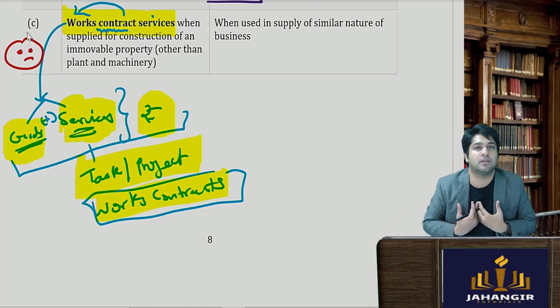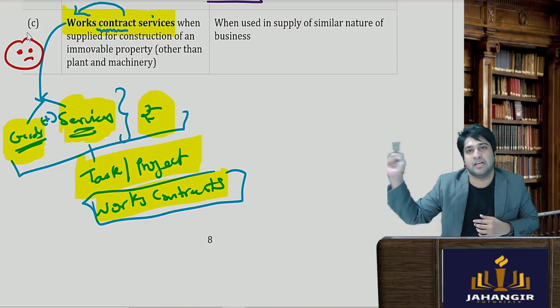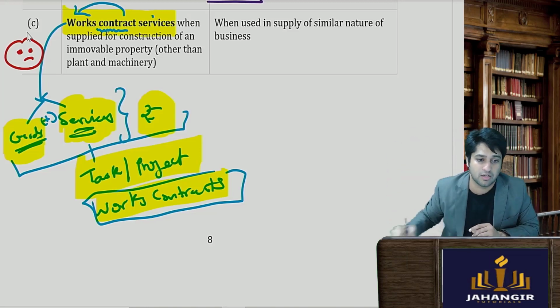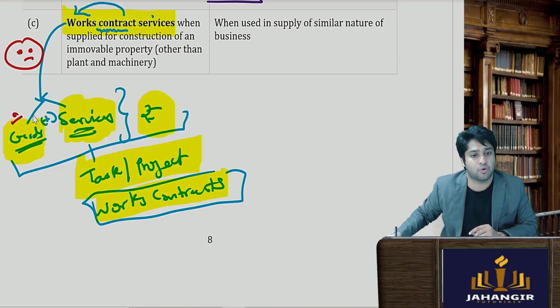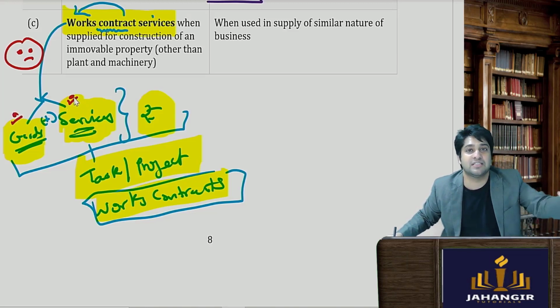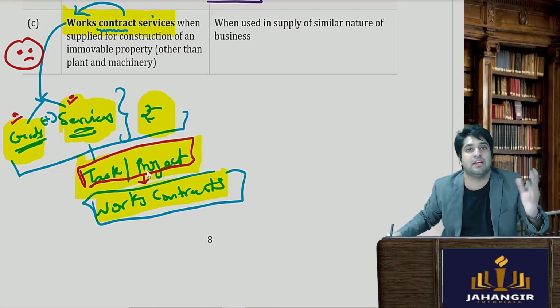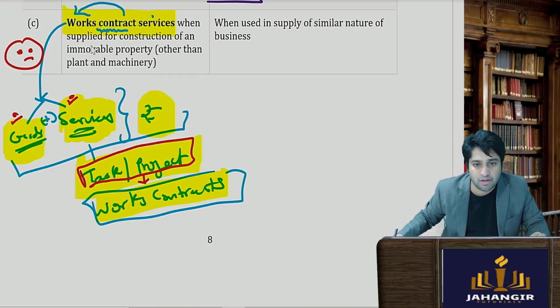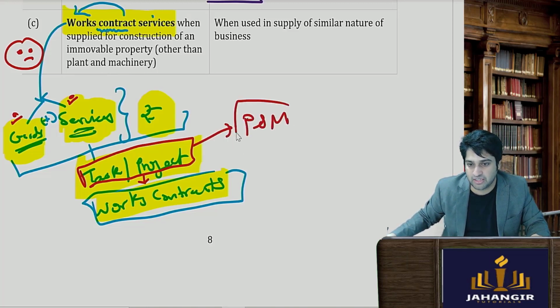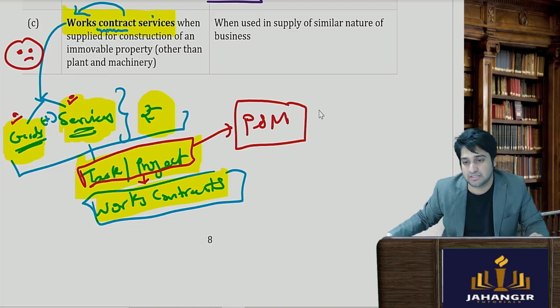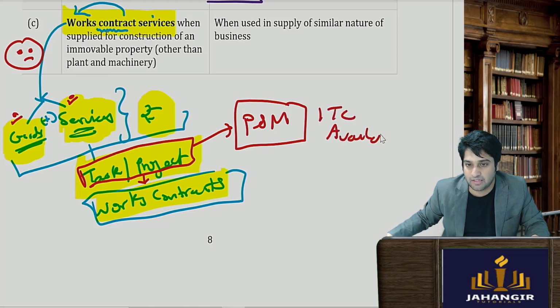For example, if the company says, I'll get my entire interiors of the office done, interior companies nowadays provide you with the goods also and the services, and the interior designing services also, for a particular task. It will be considered a works contract. ITC is not available with respect to that. However, if you have taken a project for installation of plant and machinery, we know this is used directly for the business, ITC is available.